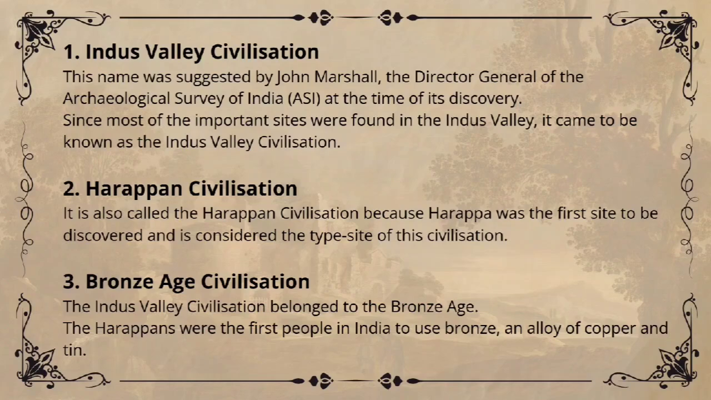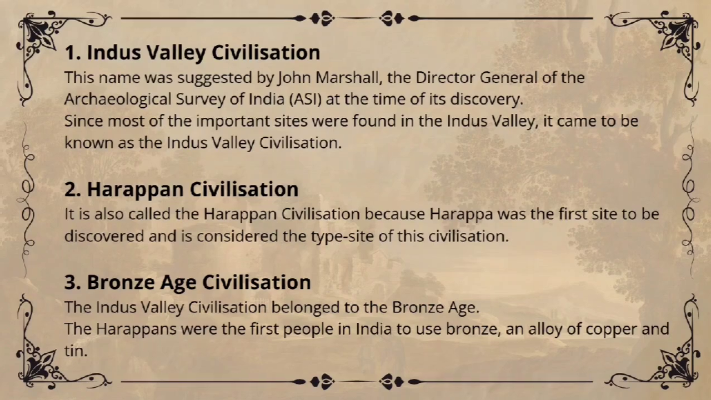The next one, Bronze Age civilization. In the olden age, people did not have plastic or steel. Instead, they were the first in India to discover a super strong metal called bronze. They made it by mixing two other metals, copper and tin, together like a recipe. They used this bronze to make everything from strong tools for farming to beautiful statues and jewelry. The Harappans were the first people in India to use bronze.